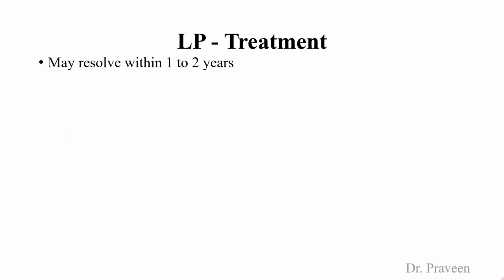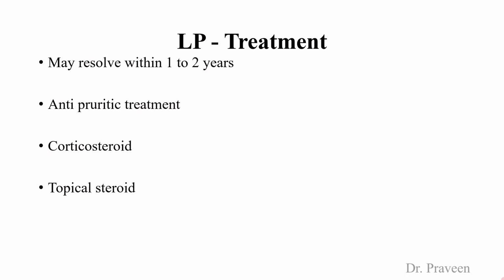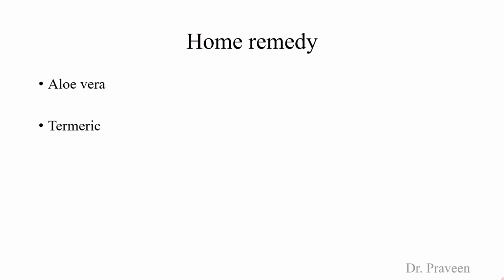Coming to the treatment of Lichen Planus, it's a self-limiting disorder. In most conditions, it resolves within 1 to 2 years. It requires antipruritic treatment, which will reduce the itching sensation, and corticosteroids give promising results in treating Lichen Planus. Of course, they have their own side effects. Topical steroids or infiltrated steroids are used for local infiltration. Oral retinoids, and as I told you, this is an autoimmune disorder, so we can use immune suppressants also.